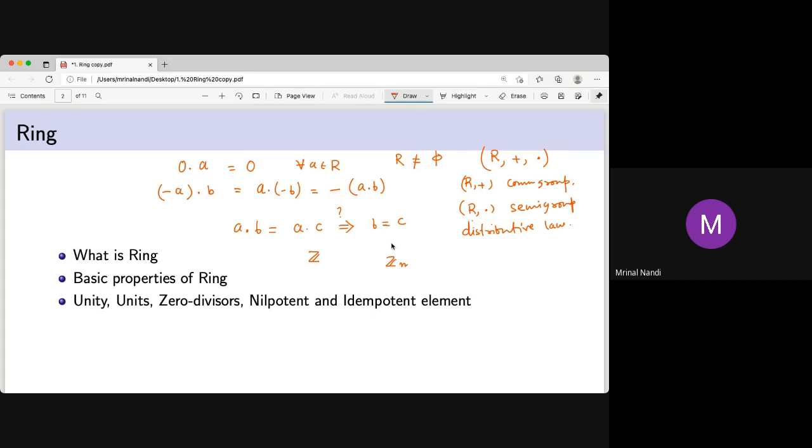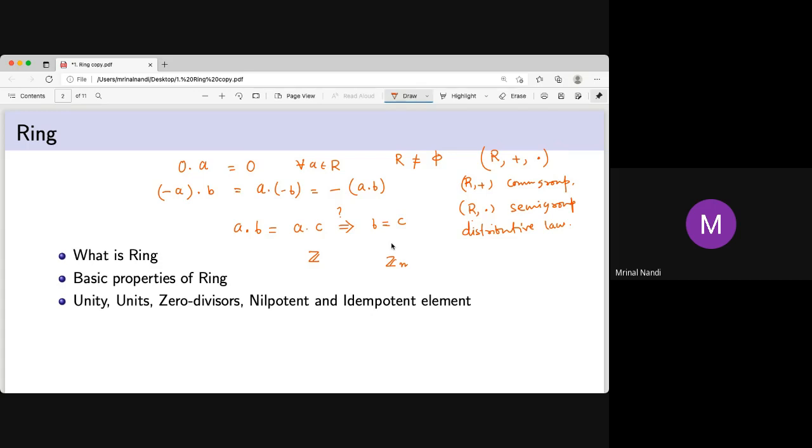And it will be a field if n is prime. We know Z_n is a field if and only if n is prime. So these are some basic properties and examples of rings.